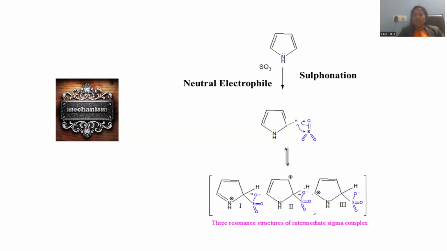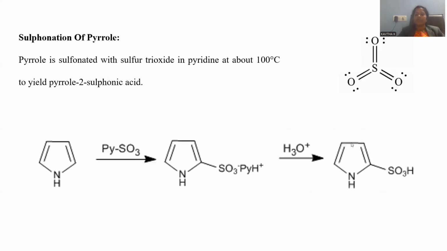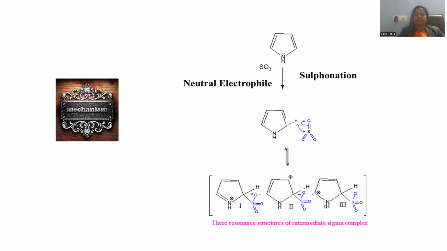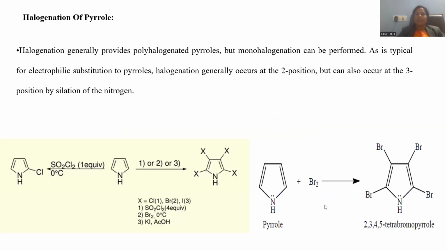And there are certain carbocation resonance structures you can notice. The carbocation is delocalized in a certain manner, and the sigma complex will be originated. And finally, the pyridine is used to remove the H positive, giving rise to pyrrole 2-sulfonic acid as the final product. Let me go with the halogenation.